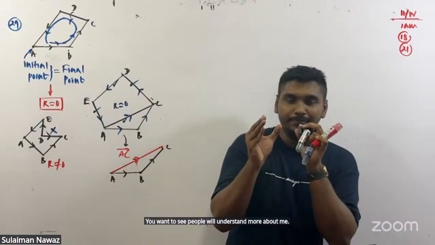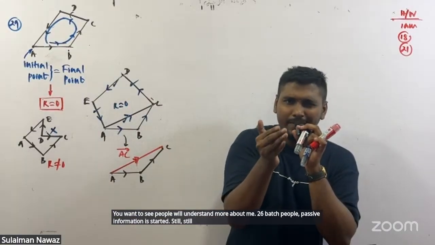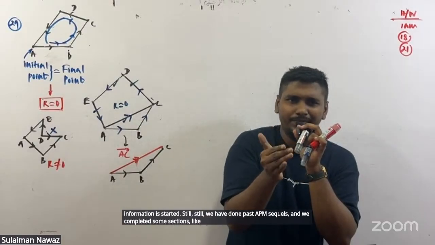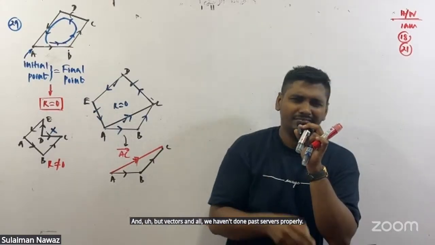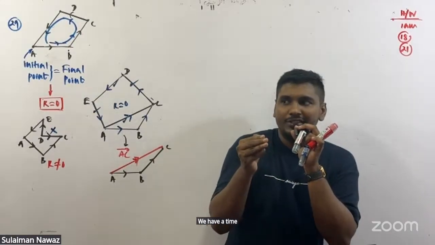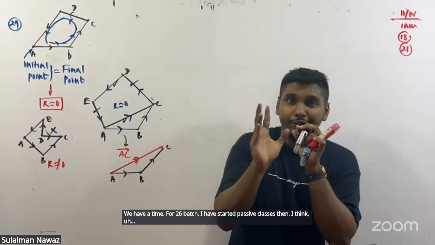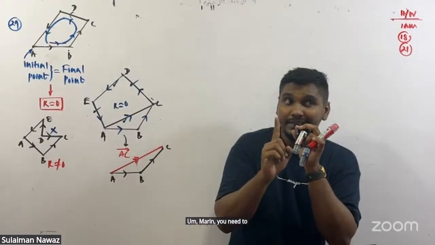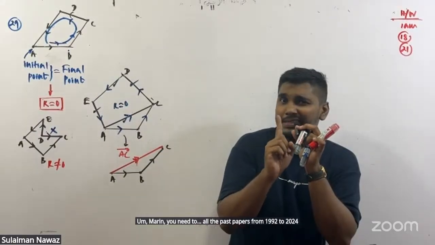For the 26 batch, past paper evaluation has started. We have done past paper MCQs and completed some sections like dimensions, units, and vectors, but we haven't done past papers properly. We have time. I have started past paper classes for the 26 batch, and covering all the past papers from 1990 to 2020 for A level is not easy as you think.